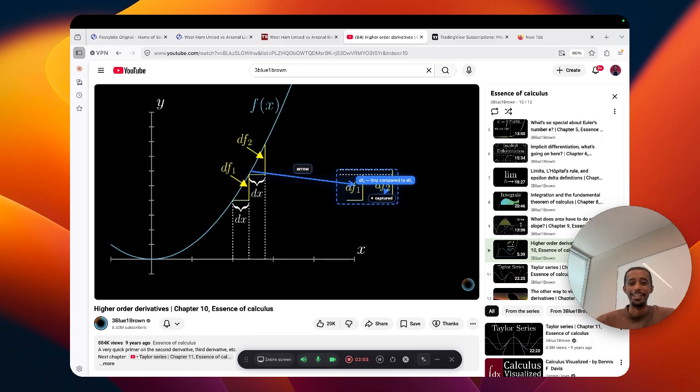Isn't that so cool? It's like guiding me, walking me through the entire thing. As dx shrinks, df2 shrinks faster, proportional to dx squared. While that's very deep, maybe I have a question. Yeah, df2 over dx squared is what the second derivative actually is.